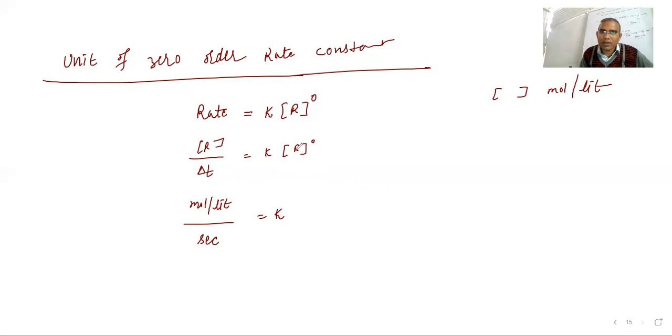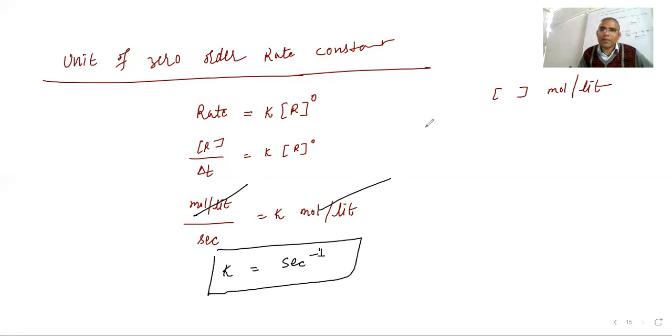What is inside will come as mole per liter. So this mole per liter and that mole per liter cancel out, and the unit of rate constant will be second inverse.